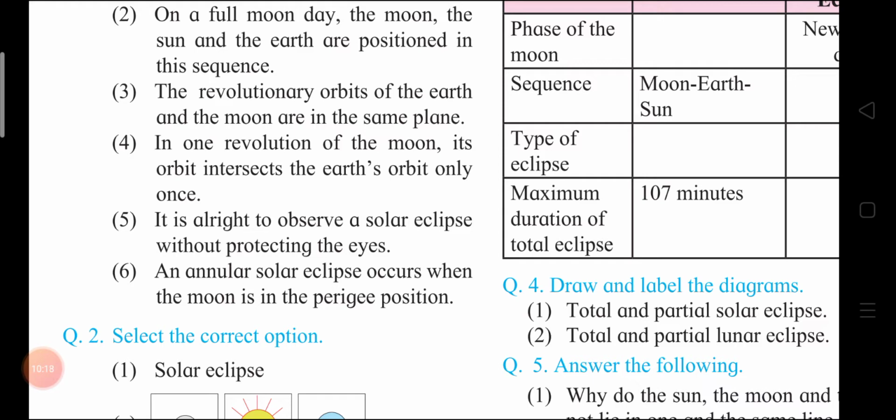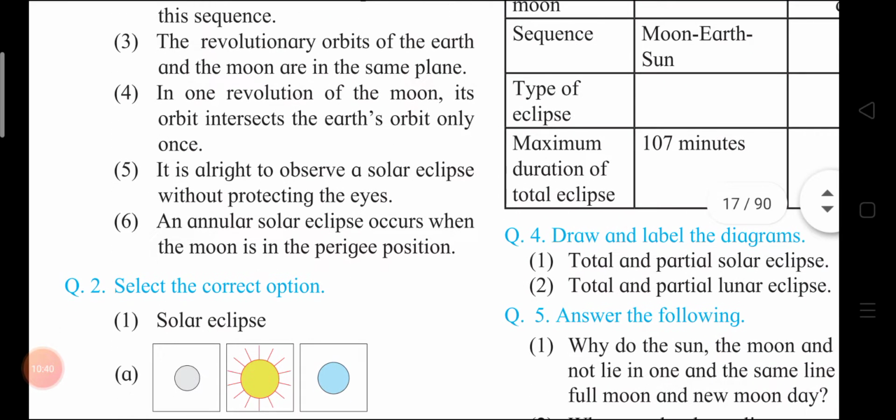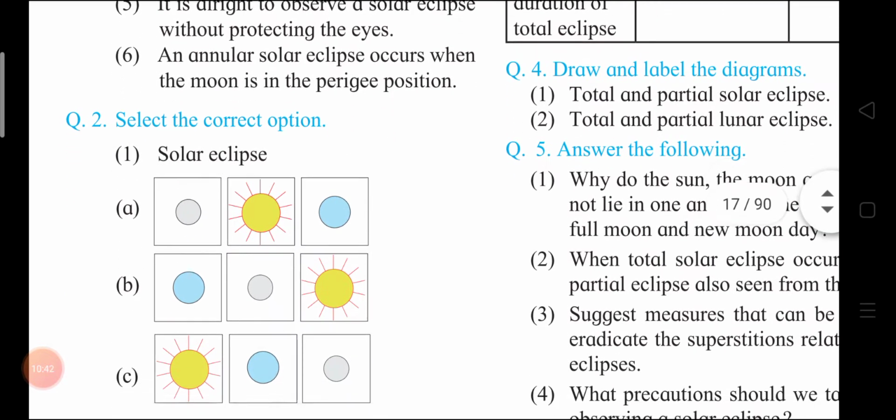Sixth, an annular solar eclipse occurs when the moon is in the perigee position. This statement is also wrong because an annular solar eclipse occurs when the moon is in the apogee position. Got it?